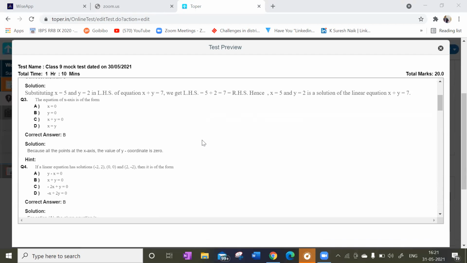Third one, the equation of x-axis is of the form. Very simple. The equation of x-axis. On the x-axis, the y value will be 0. So y is equal to 0. Option B is correct.